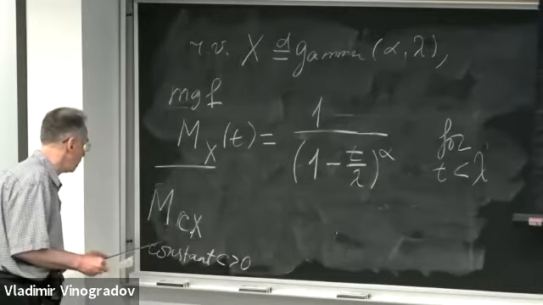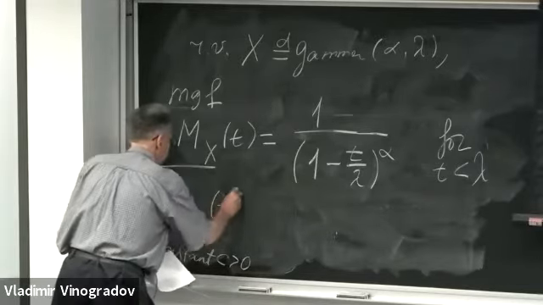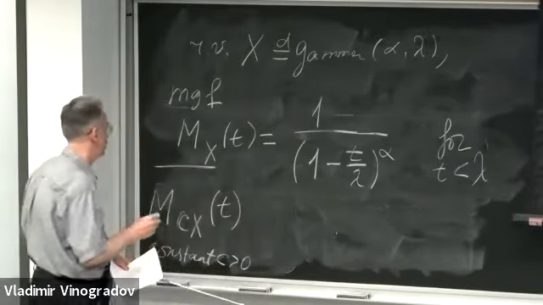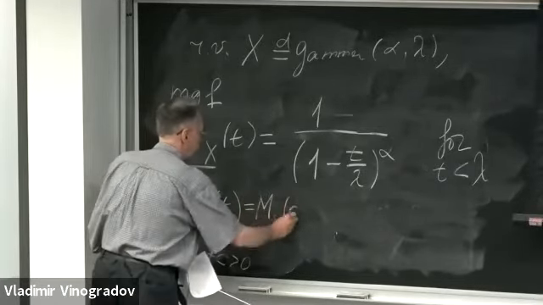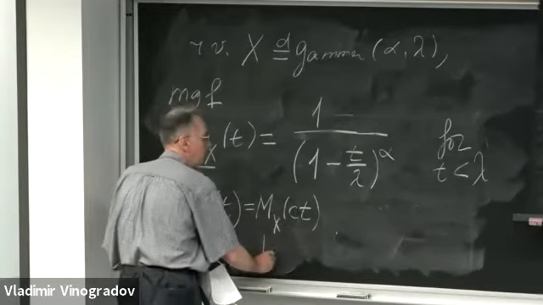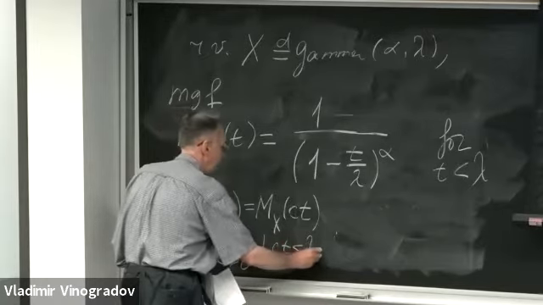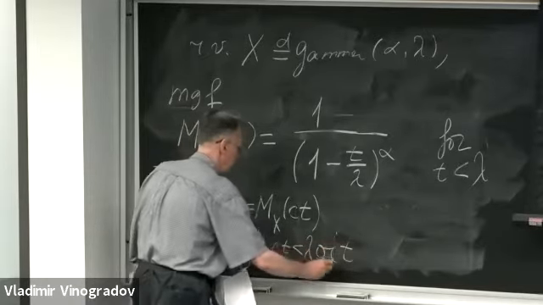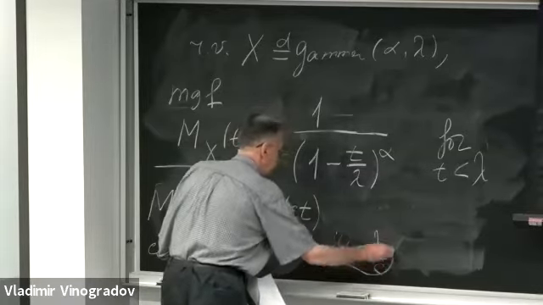So M of cX at point t is M X of ct. And therefore, now ct should be less than lambda, or t should be less than lambda over c.